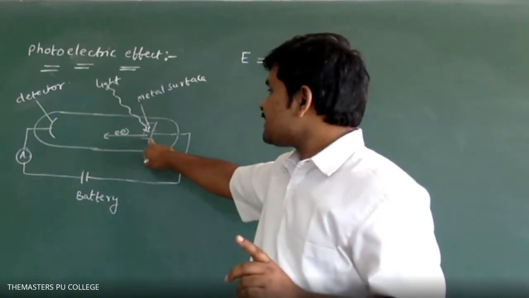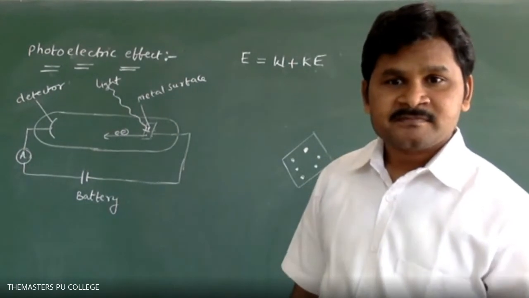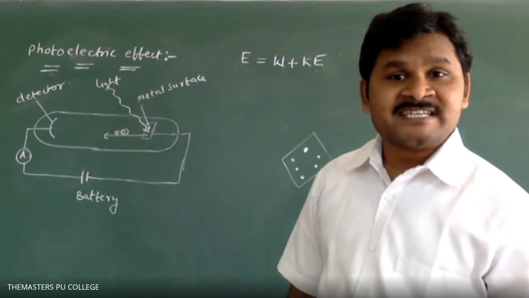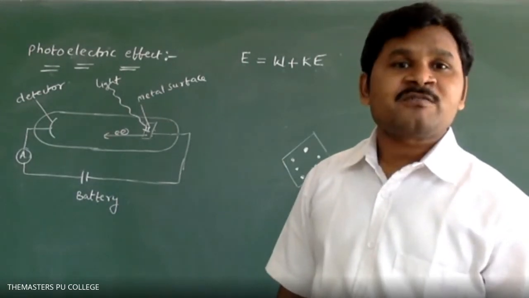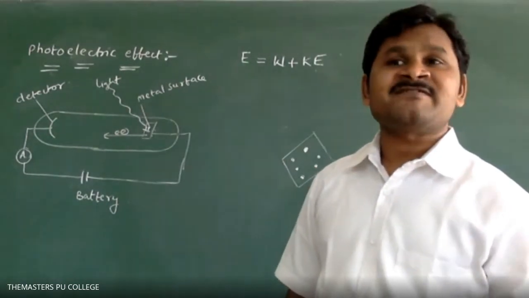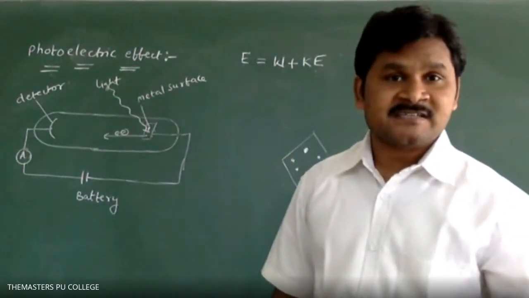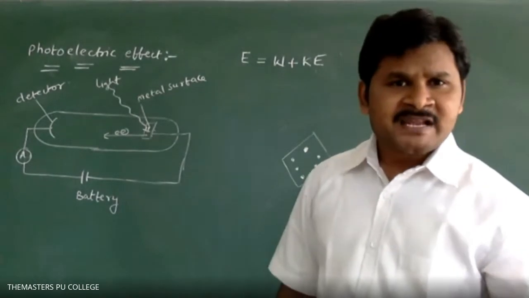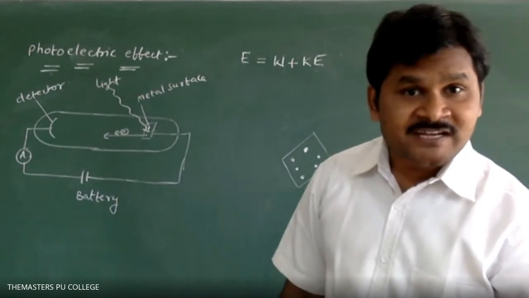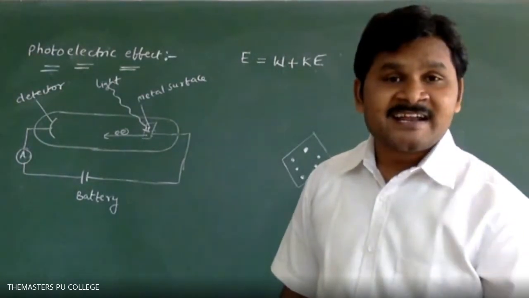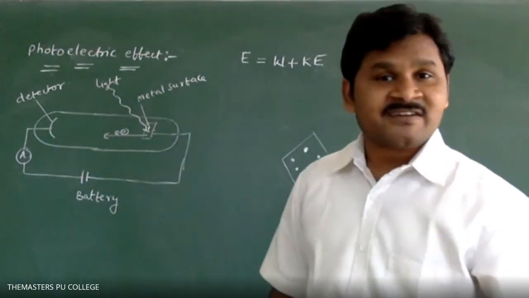Next, another important point: how many electrons are ejected from the metal surface? It depends on which factor. Every metal has a threshold frequency, but the threshold frequency of group 1A metals, the alkali metals, is very low. So that's why we take group 1A metals in this experiment. Why? According to the periodic table, which elements have a large size? Group 1A elements. With large size, attractions are less, so we can remove electrons easily from the metal surface.